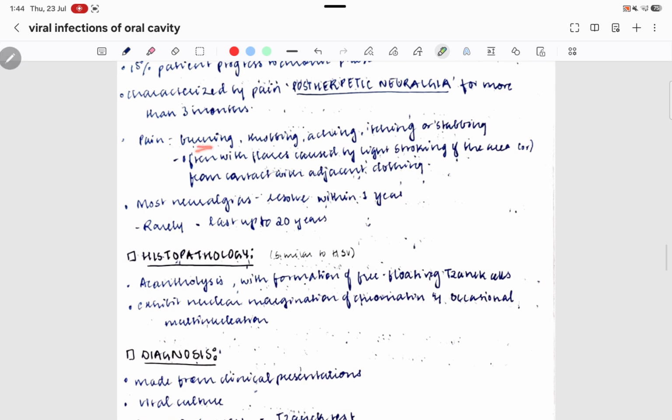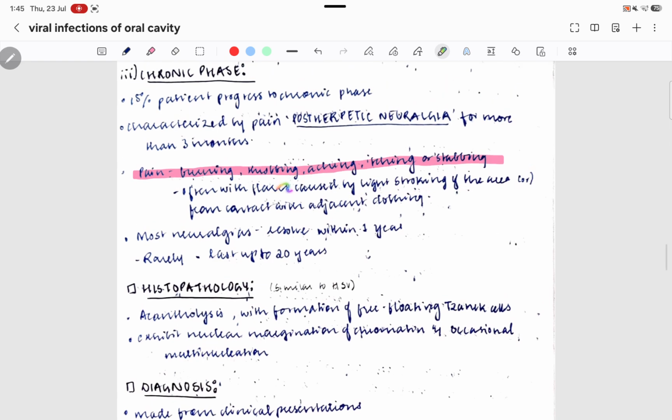Then there is pain, burning sensation, throbbing, aching, itching, and stabbing. These are all the sensations that are felt in this syndrome. It is often with flares which are caused by light stroking of the area.